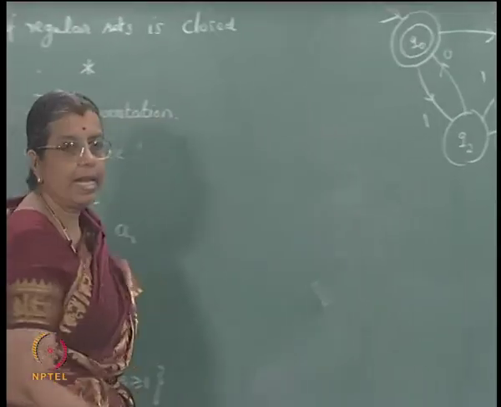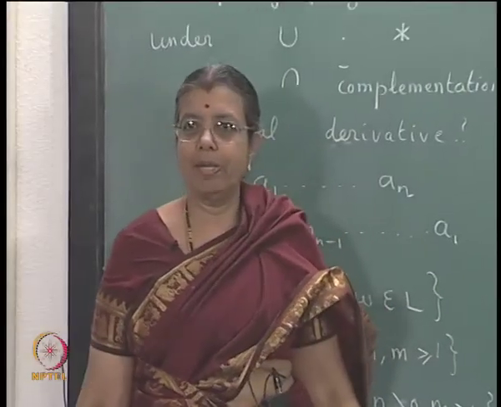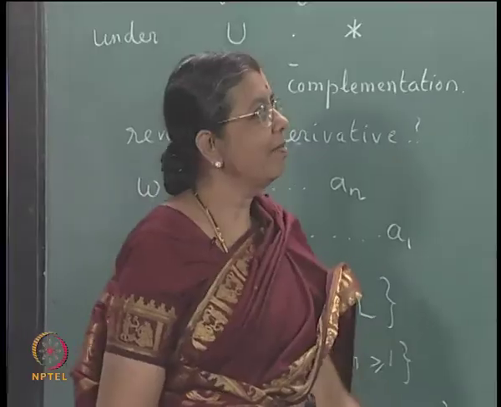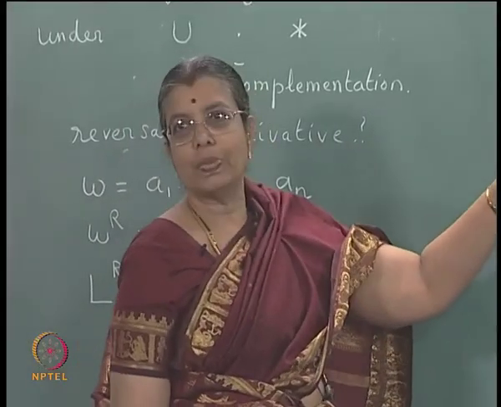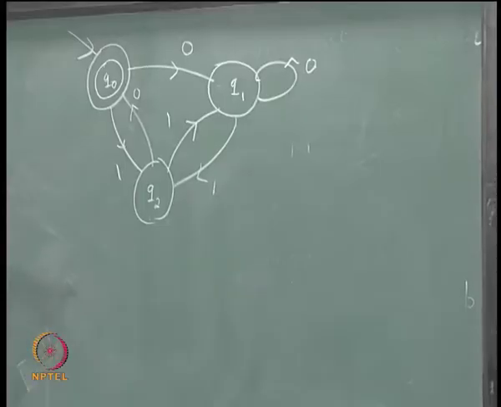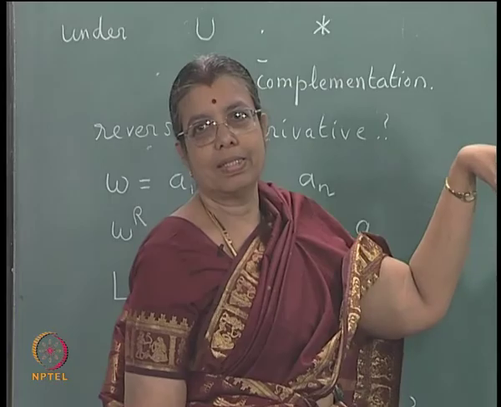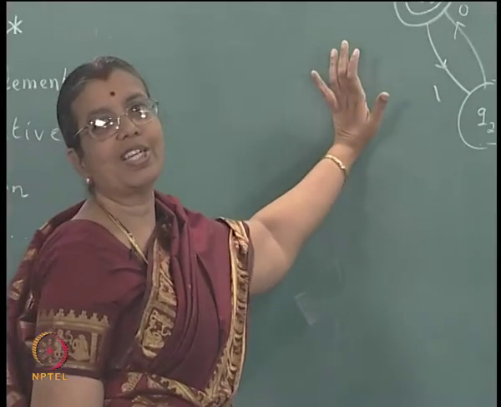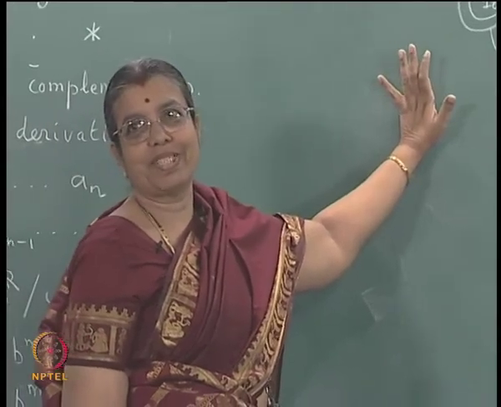So, let us find the regular expression. What sort of strings will be accepted by this machine? One condition will be the string has to end with... what sort of strings will be accepted by this machine, or what sort of strings will not be accepted by this machine?